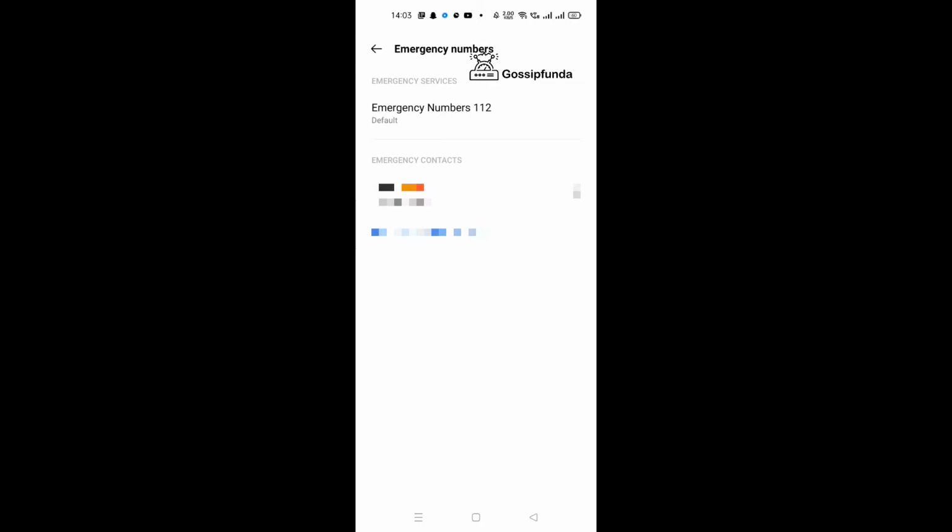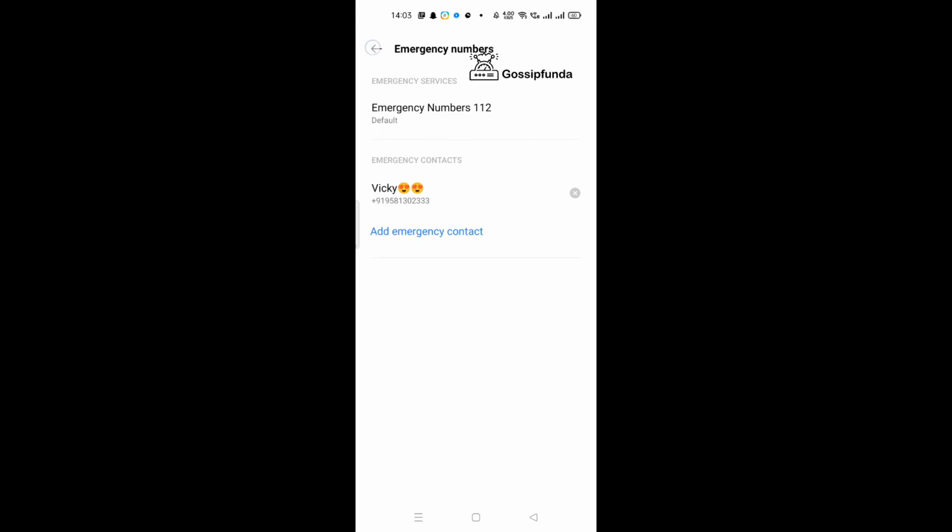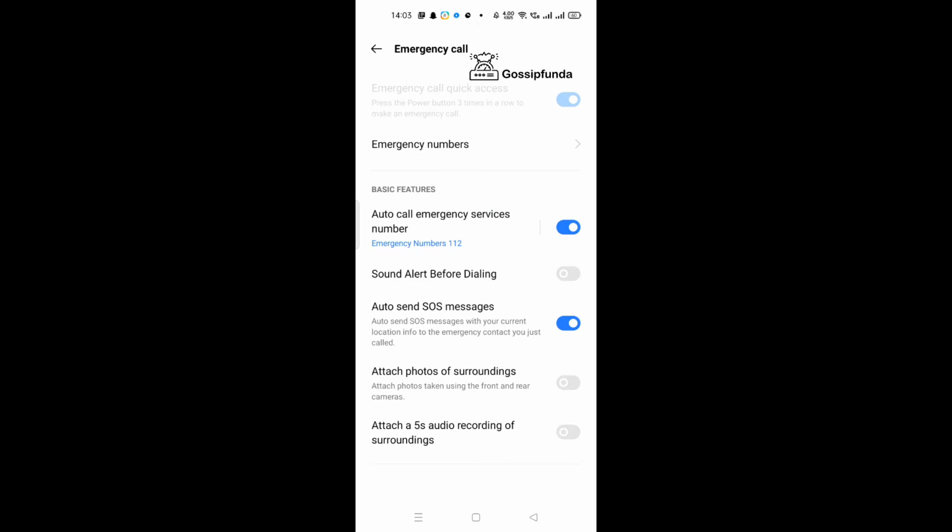Here I'm showing how to add contacts. Here you can see that you add any contact that you want to call, mostly in emergency situations. And it also provides emergency SOS messages, attaches photos of your surroundings, and also attaches a 5-second audio of your surroundings.